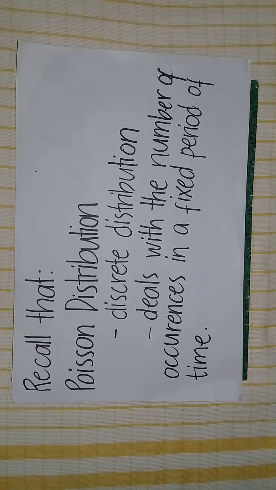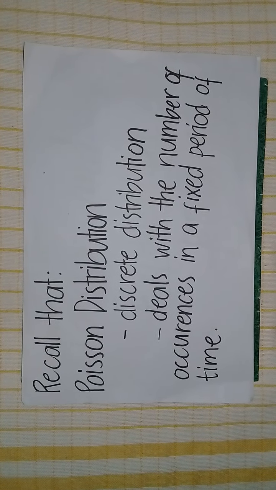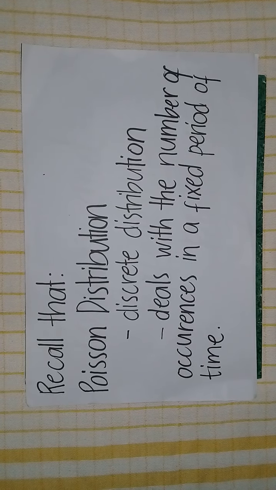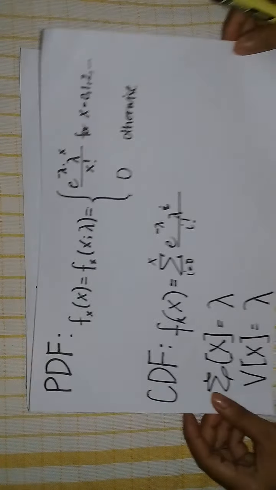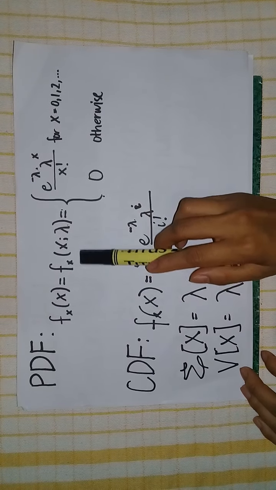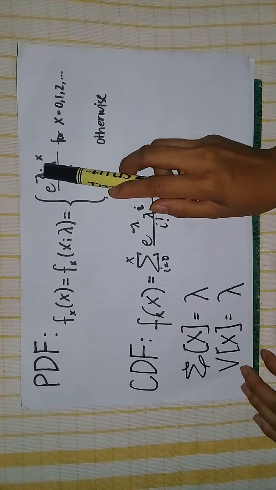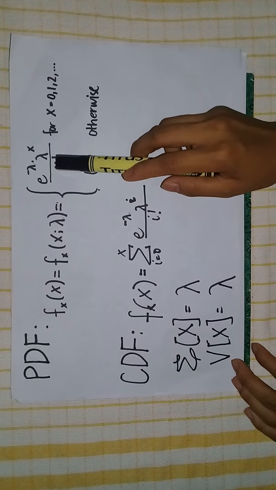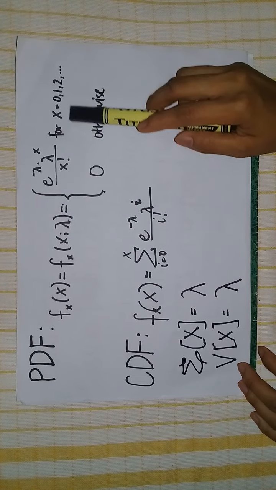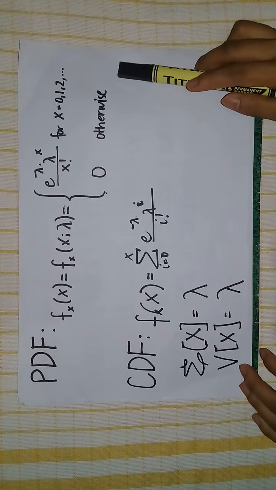values. It also deals with the number of occurrences in a fixed period of time. The PDF and the CDF for the Poisson distribution are given by these formulas. F of x sub X is equal to f of x given the parameter lambda, which is equal to e to the negative lambda, lambda to the x over x factorial, for x equal to 0, 1, 2, and so on, and 0 otherwise.